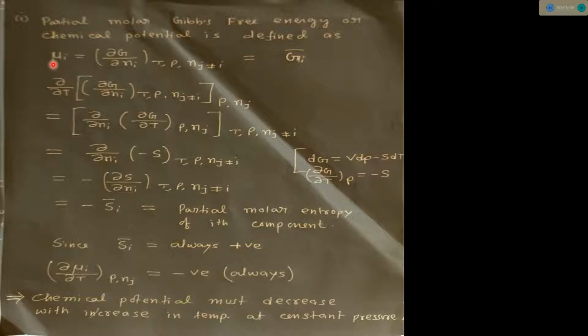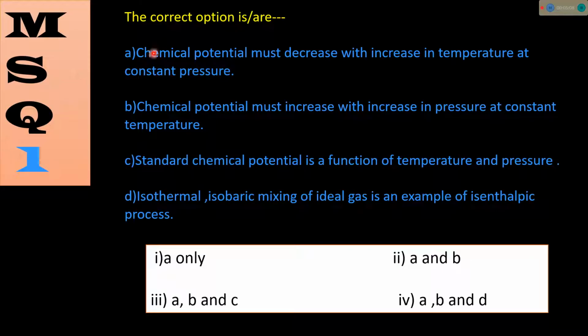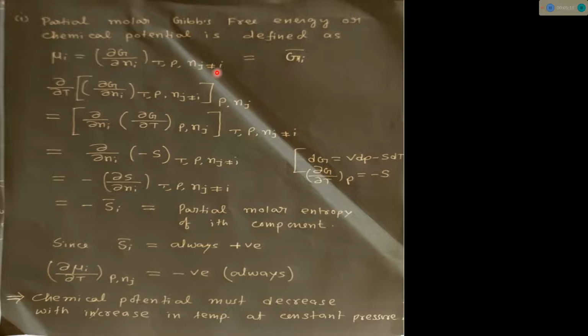So now we have to find the change. See the question: change in chemical potential with respect to temperature. Chemical potential must decrease with increase in temperature. So we have to find the effect on chemical potential of changing temperature. That's why we are differentiating here with respect to T. If we differentiate this equation with respect to T, we get it by maintaining constant pressure.